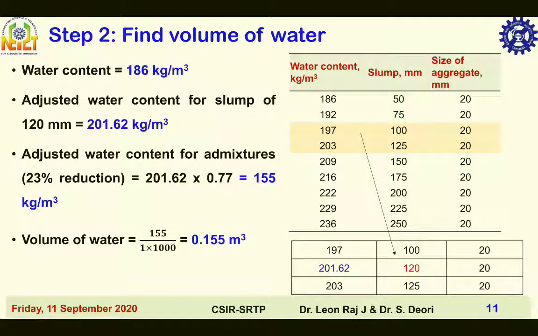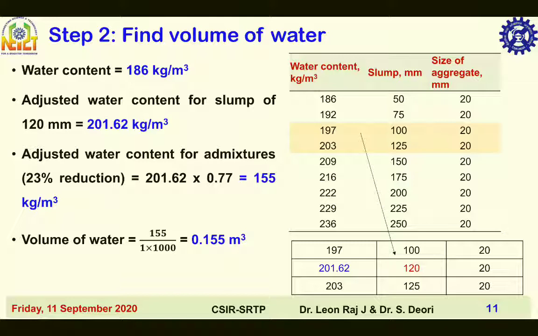Then, continuing, adjustment of water content and finding volume of water. Third, adjustment of water content for slump value as per code for the desired workability other than 50 mm. The required water content may be increased or decreased by about 3% for each increase or decrease of 25 mm slump.